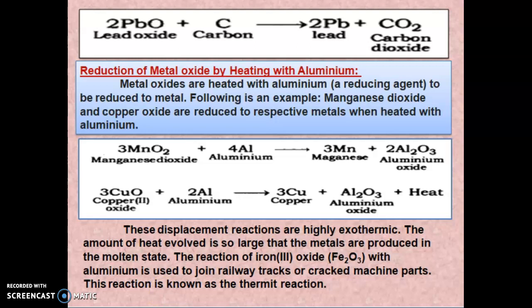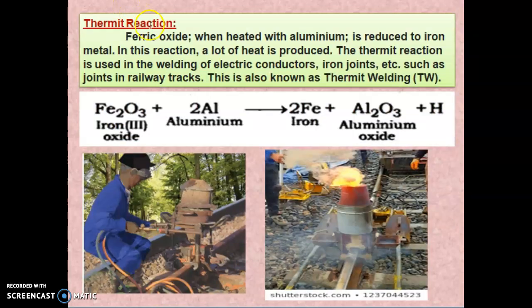So we will now see the equation of the Thermit reaction. So what is the Thermit reaction? The ferric oxide, that is Fe2O3, when heated with aluminium is reduced to iron metal. In this reaction a lot of heat is produced. So the Thermit reaction is used in the welding of electric conductors, iron joints, etc., such as joints in the railway track. This is also known as Thermit welding, that is TW.